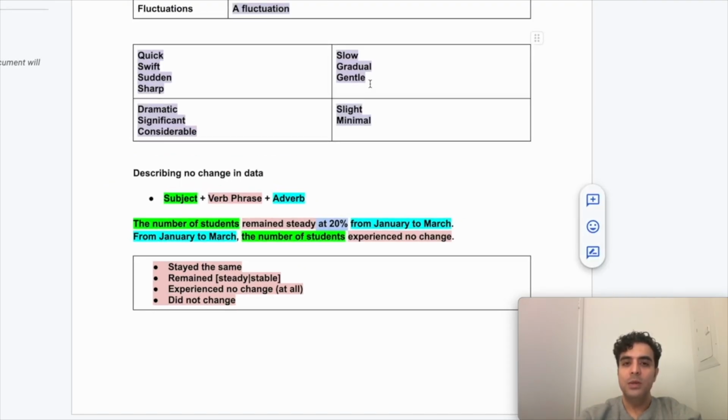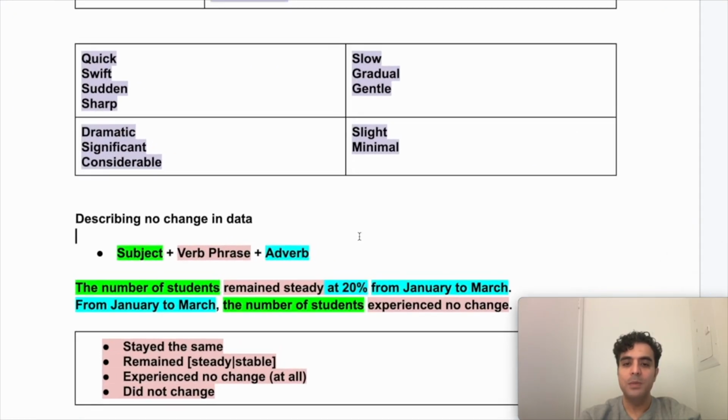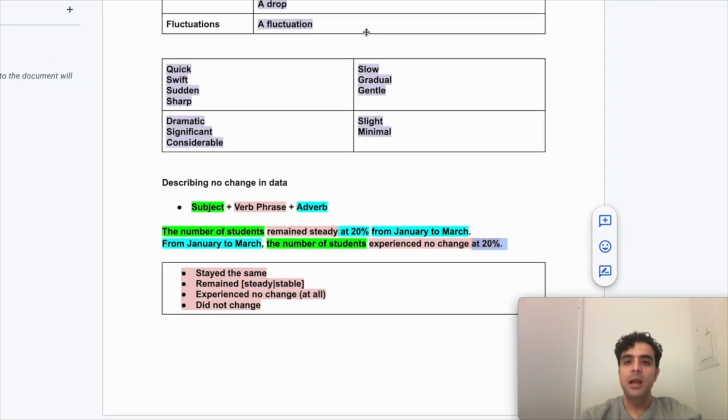So as you can see, again, the color coding would be the same because we marked all adverbs in blue. Or here we could say from January to March, the number of students experienced no change at 20%. All right, so it was stuck at this 20% level.